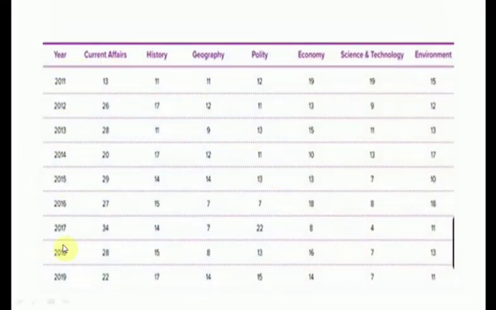See, this is the breakup of the questions asked for the last 9 years. The data is from the year 2011 till 2019, and in the economy segment, if you see how many questions are asked in each year, you can see the average is always above 10, approximately 12 to 13 questions. You can even see in the year 2011 there were 19 questions asked from this segment alone, and this year's prelims it was 14 questions. The number always lies above 10, and preparing economics the right way is very essential for you to crack this exam.